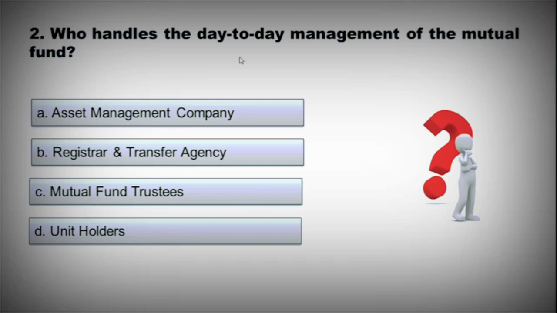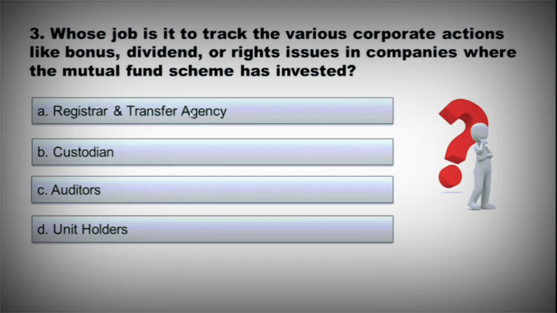Who handles the day-to-day management of the mutual fund? A. Asset management company. B. Registrar and transfer agency. C. Mutual fund trustees. D. Unit holders. The correct option is A. Asset management company. Whose job is to track the various corporate actions like bonus, dividend, right issue in companies where the mutual fund scheme has invested?